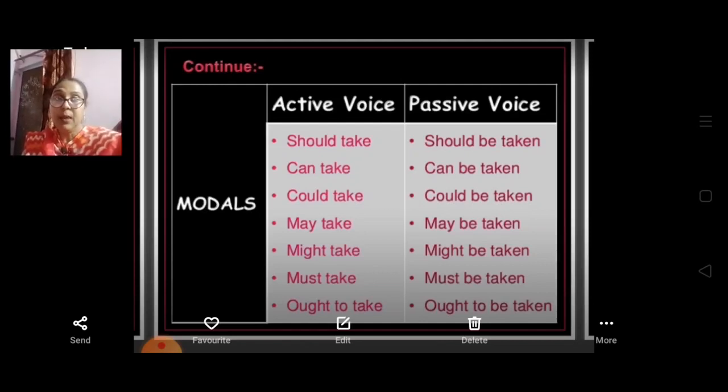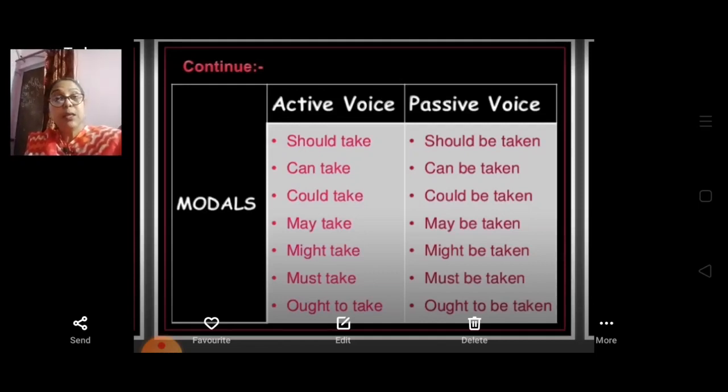May take, may be taken. Might take, it will become might be taken. Be will be there. Whenever we are changing modals from active to passive voice, if modals are written in active voice, we are going to change in passive voice with be and past participle, and the modals will remain the same. Might take, we are going to write in passive voice might be taken. Must take, must be taken, and ought to take, ought to be taken.